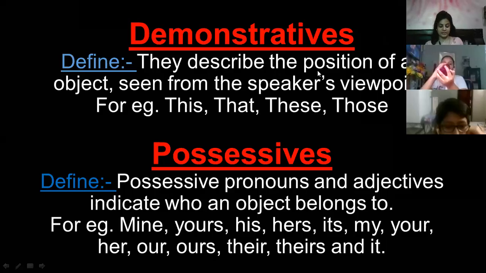Okay. So yesterday we read what determiners were. Before we start today's class, let's recapitulate whatever determiners were. Determiners are a special kind of adjectives which we use just before the noun. Yesterday I told you the difference between the adjectives and the determiners. Determiners are a special kind of adjectives. They just clarify the noun.